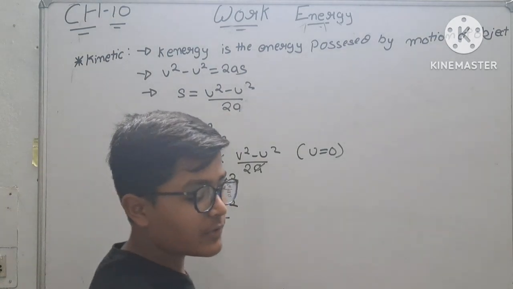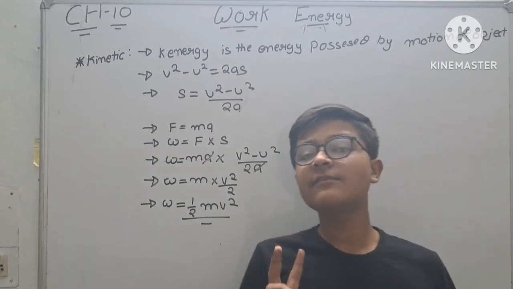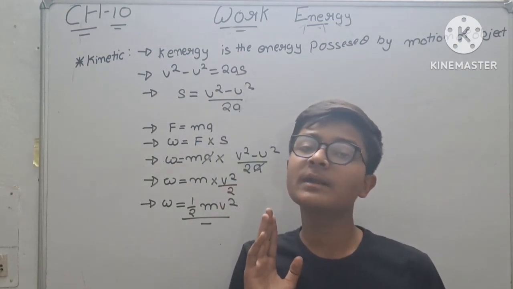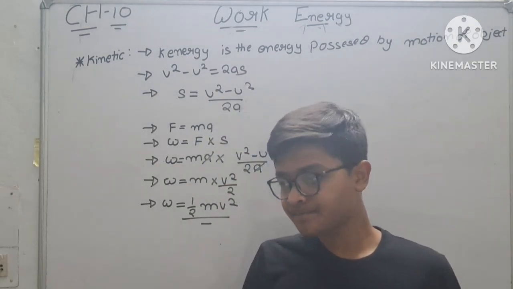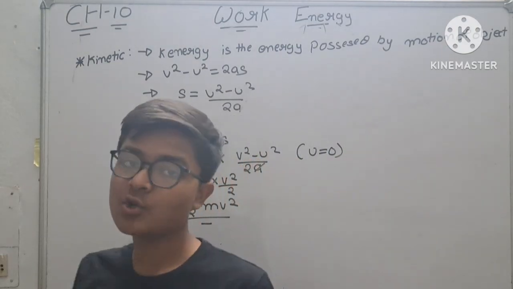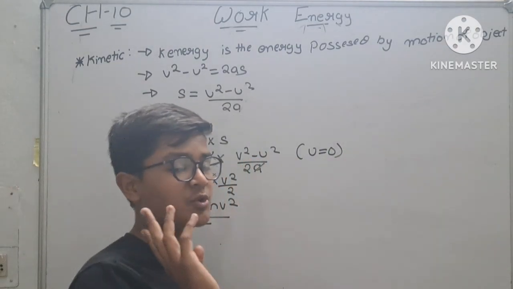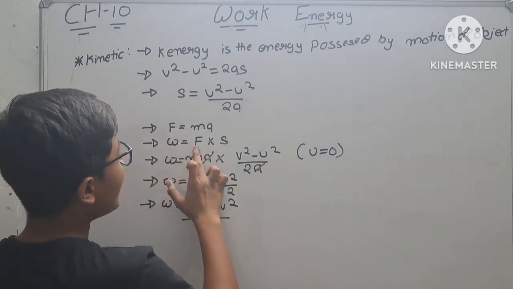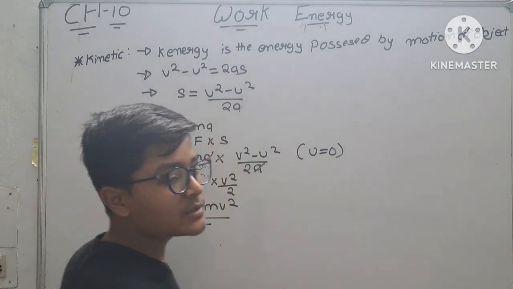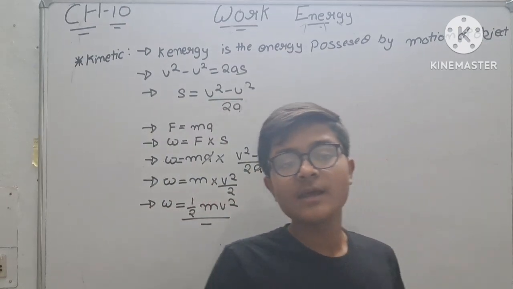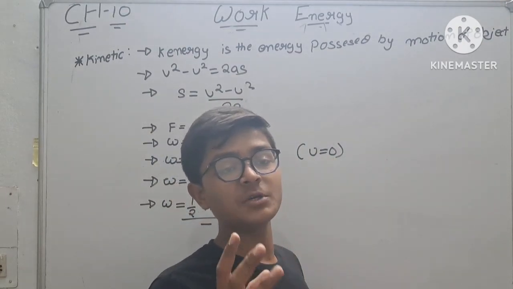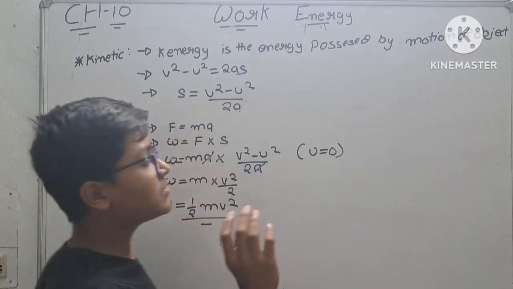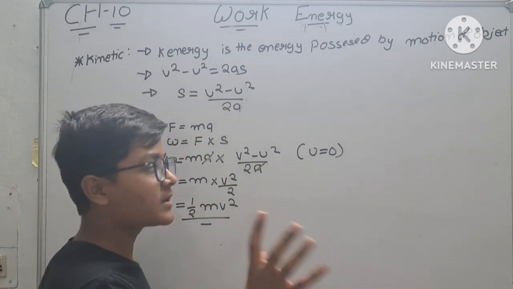Now we have also learned the formula F is equal to ma from chapter number 8, laws of motion, the second law of motion, we have studied that. Okay, so W is equal to F into S. We know that first in the intro I have said that work is equal to force into displacement. If the displacement is there and the force is there, the work will be done.